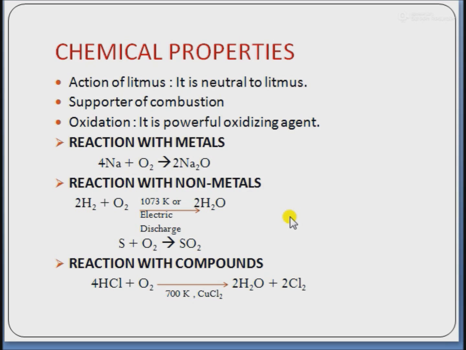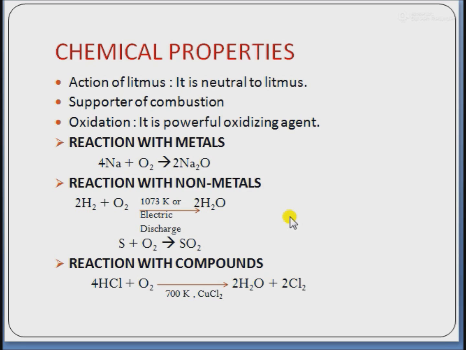Some important chemical reactions are action on litmus. It is neutral to litmus. Dioxygen is neutral to litmus. Next, it is a supporter of combustion. Dioxygen is not combustible, but it is a supporter of combustion. When a glowing wooden splinter is brought into an atmosphere of dioxygen, it bursts into flame.